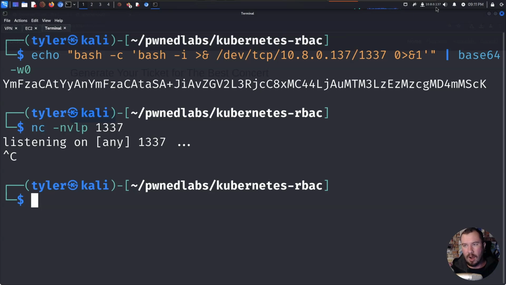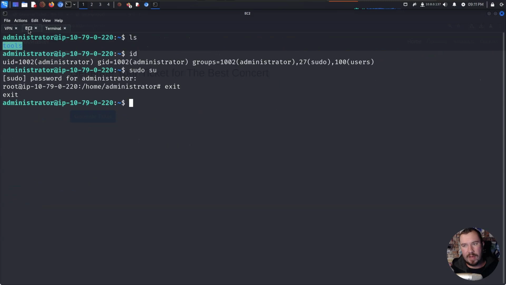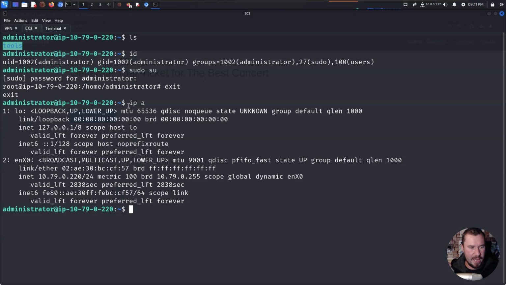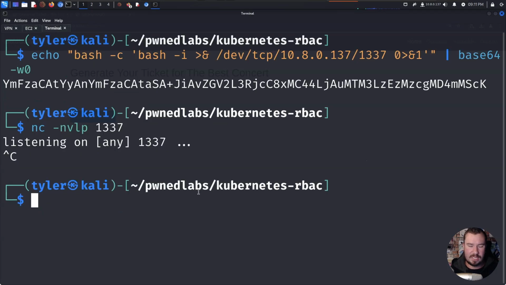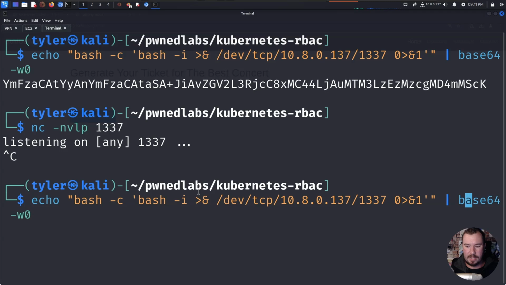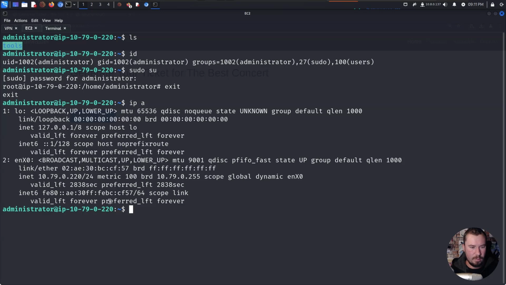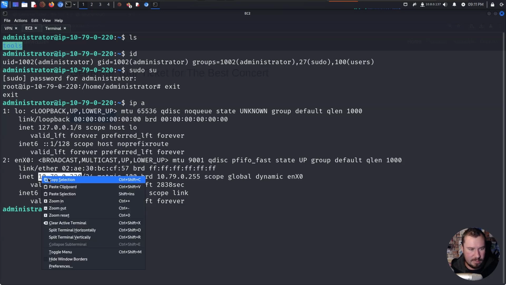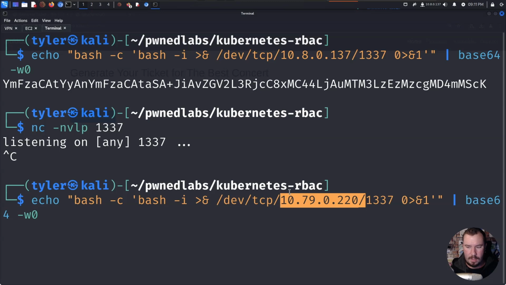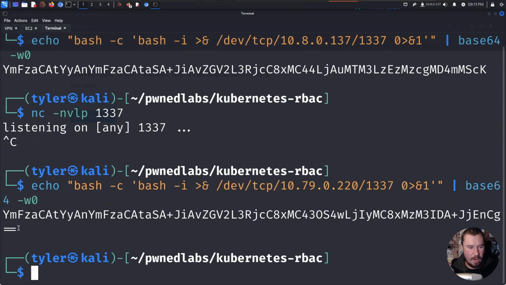So it doesn't work on our attack machine, but remember, we have a compromised EC2 that might be on the same subnet, might be on the same network, that we might be able to get a reverse shell since we fully compromised this. So if we do like ip a, we can see our IP right here, 10.79.0.220. So what if we do the same kind of syntax, but we use that other IP? Let's give that a shot. So we'll clear that out. We will grab the IP of our compromised EC2 machine, drop that in, click enter, and now we are given this string.